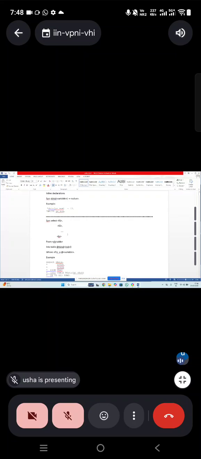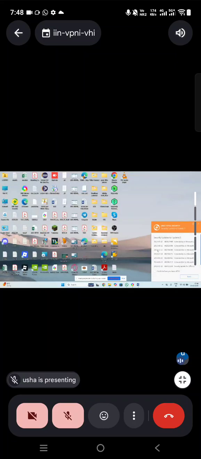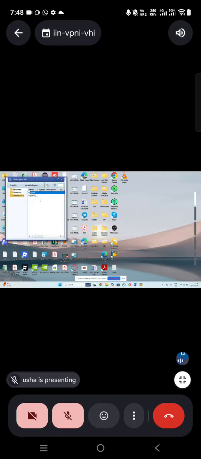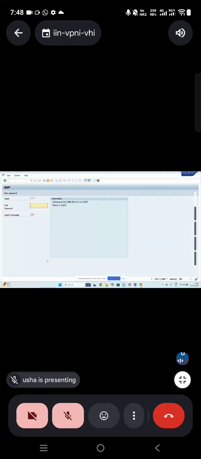Meanwhile, we can do these inline declarations. New syntaxes are allowed when it is the latest version. In GUI also you can do that. I'm just going to show you that in the GUI itself. Later I'll show you how the Eclipse and ADT tool are installed, and then we are going to use that in our Eclipse. What is Eclipse? All those things we'll discuss. So I'm just logging in as usual to our GUI.